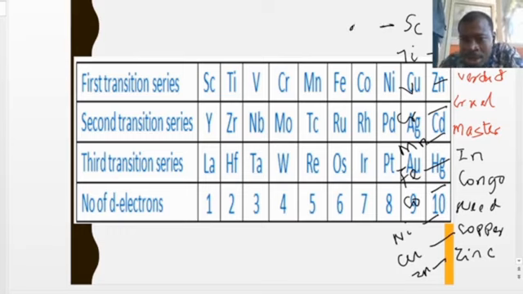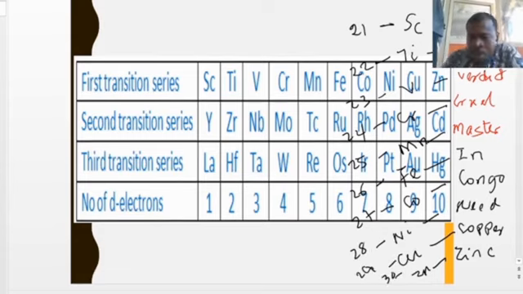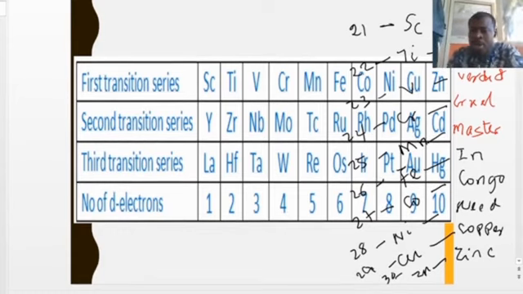So this is scandium 21, titanium 22, vanadium 23, chromium 24, manganese 25, iron 26, cobalt 27, nickel 28, copper 29, and zinc 30. So here we have these transition metals and their atomic numbers. It's quite important for us to remember this. With these, it's going to be easier for us to write the electronic configuration and to detect exactly the number of electrons in the electronic configuration.